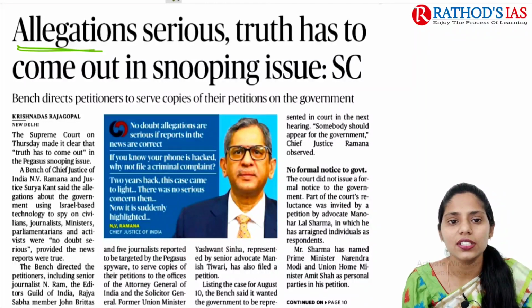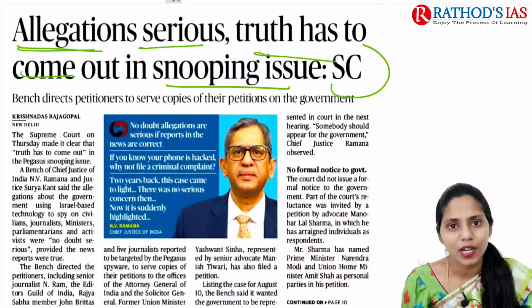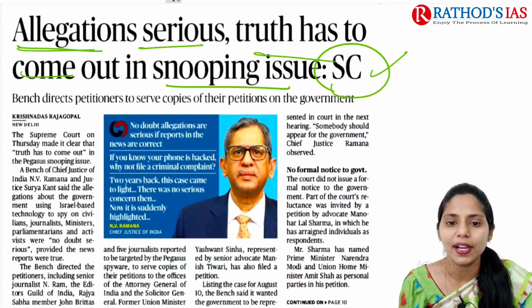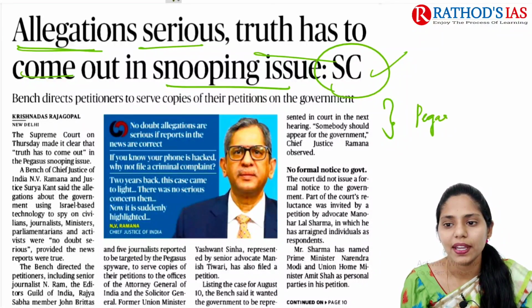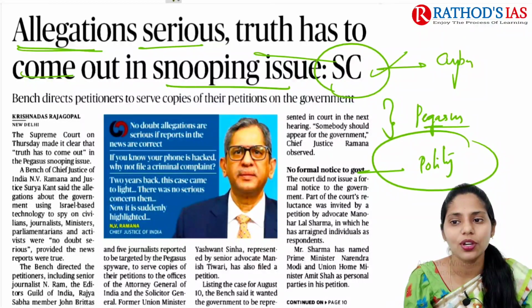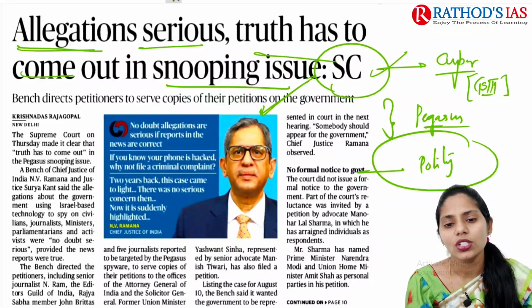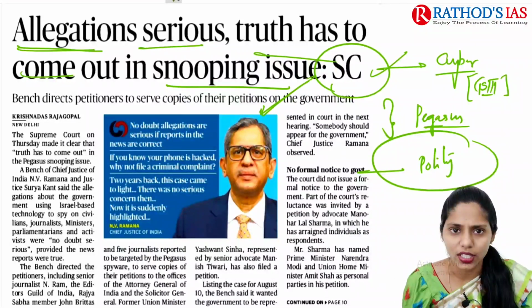The title says: allegation serious, truth has to come out in snooping issue, Supreme Court says. This article is mainly talking about the Pegasus snooping issue. This article will be important from the polity point of view because now the Supreme Court is involved, and also from cyber security, which comes in GS paper 3. Whatever the important things regarding Pegasus, we already discussed in our earlier lectures, right? What is Pegasus, how it works, what about zero-click attacks, etc. Now let us talk about what this article is saying.